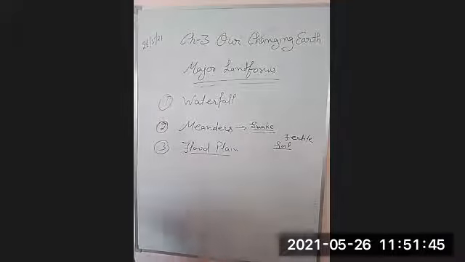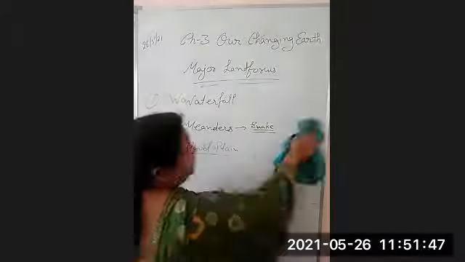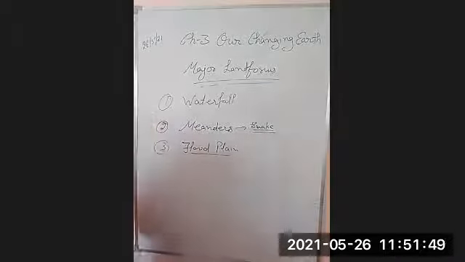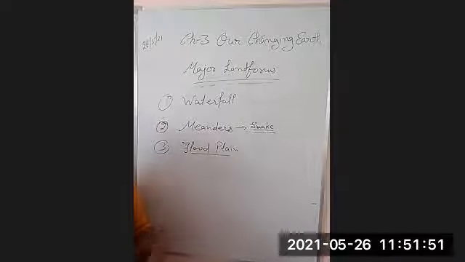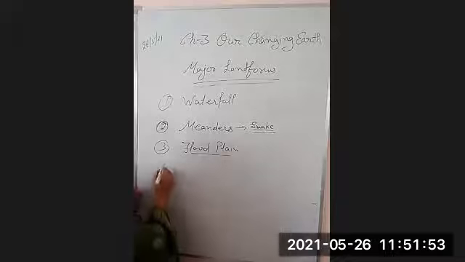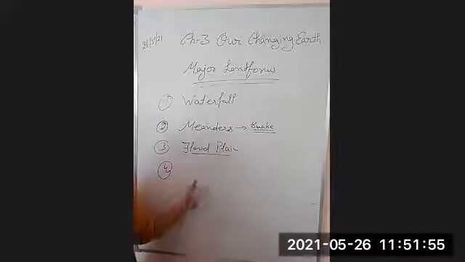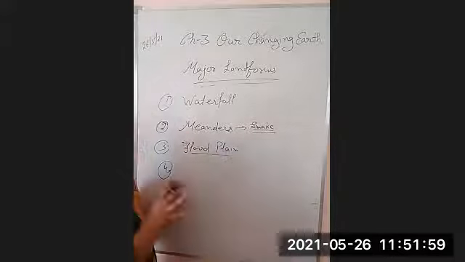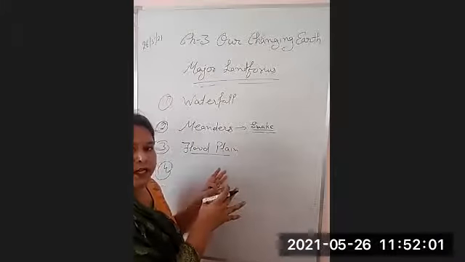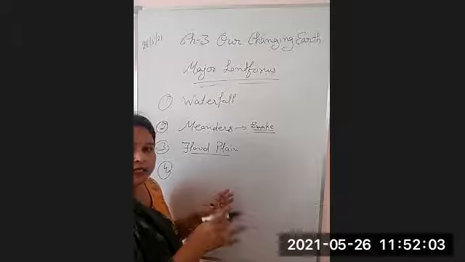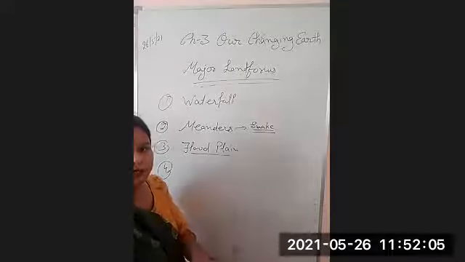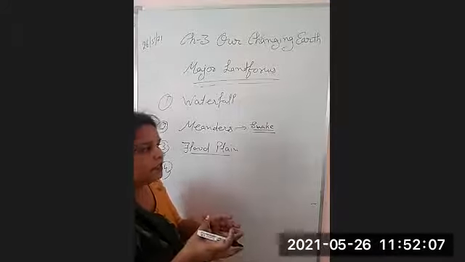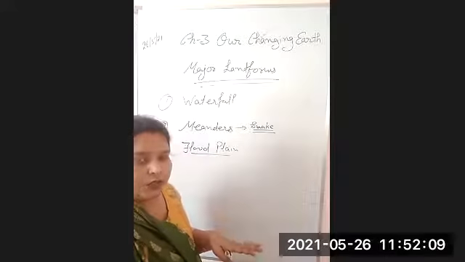Actually, the final destination of the river is, what is the final destination of the river? It is ocean. When the river flows from hilly region, its final destination is to meet the ocean. Each and every river meets in the ocean, right?